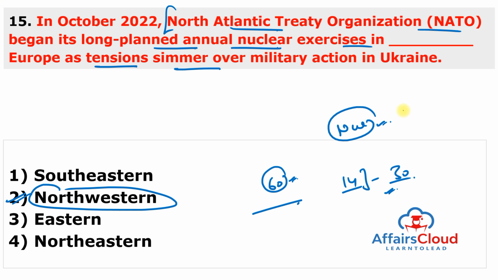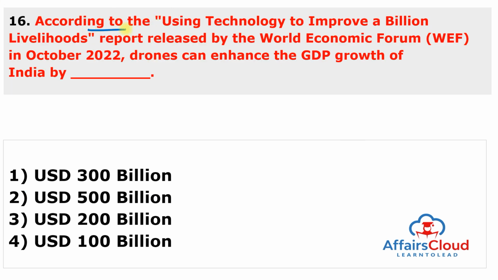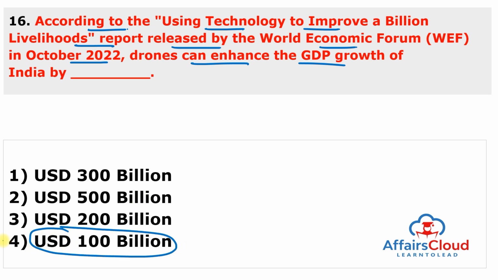Moving to next question. According to the Using Technology to Improve a Billion Livelihoods report released by the World Economic Forum in October 2022, drones can enhance the GDP growth of India by how much? This is by $100 billion. So the answer of this question is 4. And the name of this report is Using Technology to Improve a Billion Livelihoods.